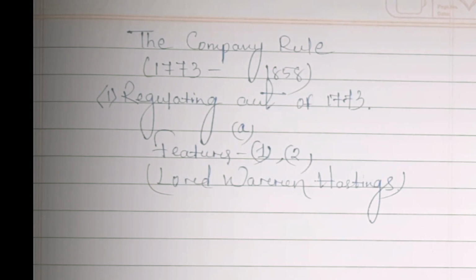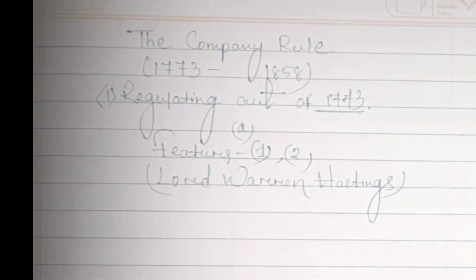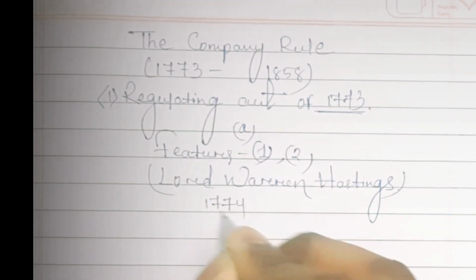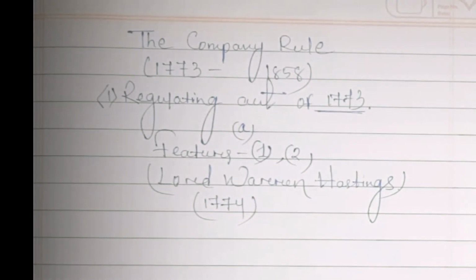The third feature is that it provided for the establishment of a Supreme Court at Calcutta, comprising 1 Chief Justice and 3 other judges. In 1773 the Act came into force, but in 1774 the Supreme Court was established in Calcutta, where 1 Chief Justice and 3 other judges were appointed by the Company. It also prohibited the servants of the Company from engaging in any private trade or accepting presents or bribes from the natives.